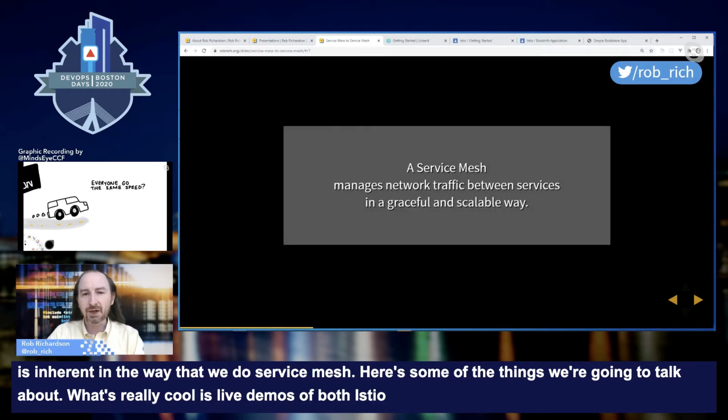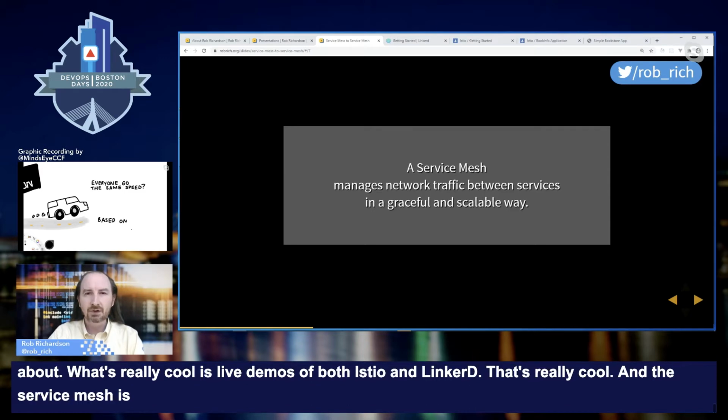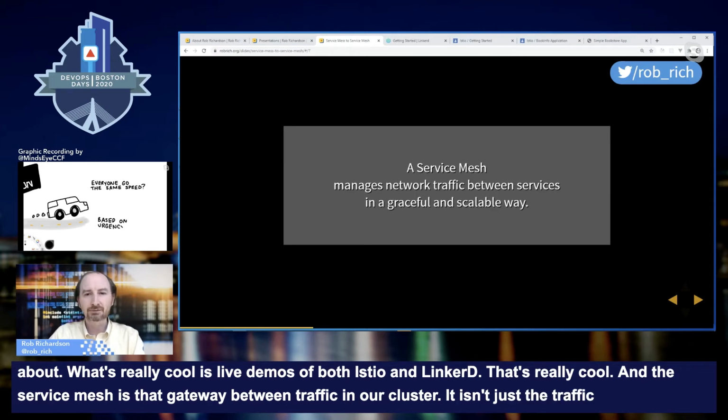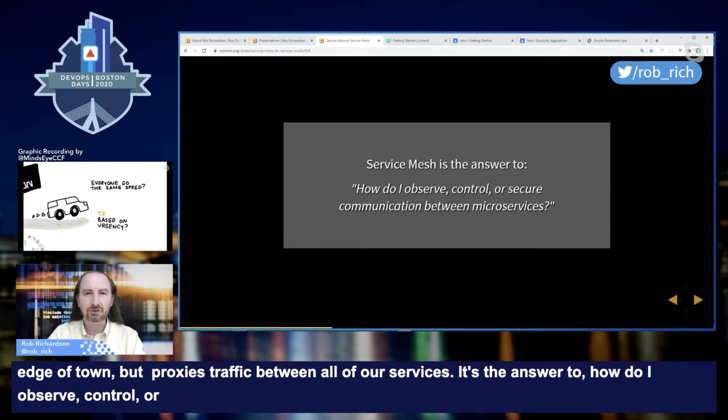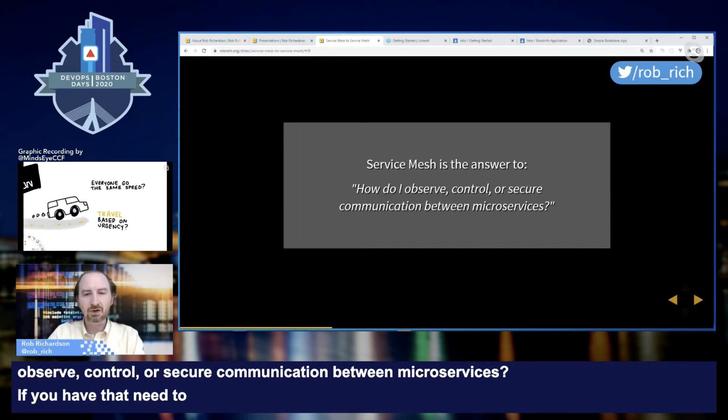So a service mesh. A service mesh is that mechanism, that gateway between traffic in our cluster. Now, it isn't just the traffic cop on the edge of town, but it proxies traffic between all of our services. It's the answer to how do I observe, control, or secure communication between microservices. If you have that need to control, observe, or secure communication, service mesh is perfect.